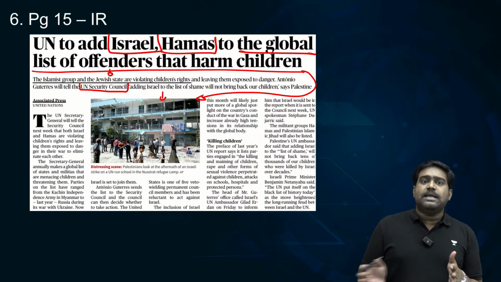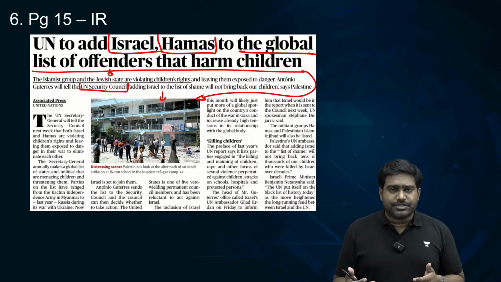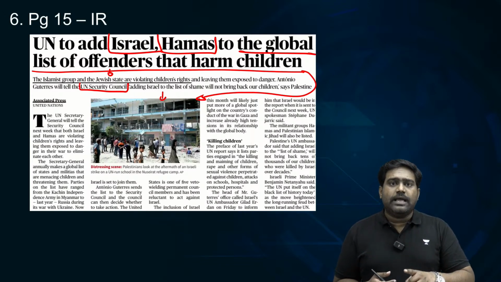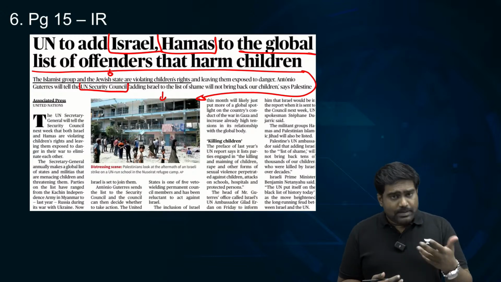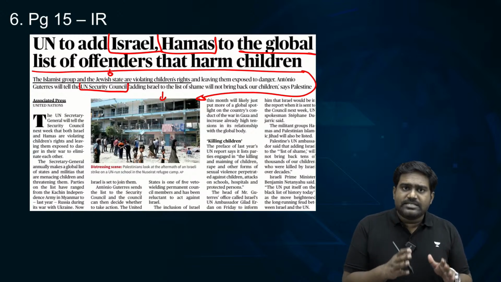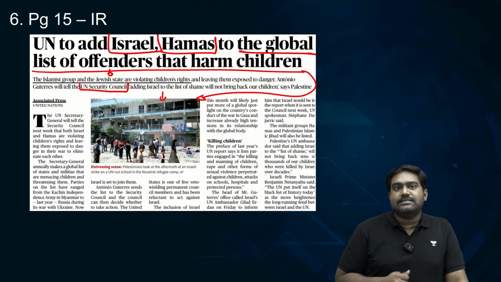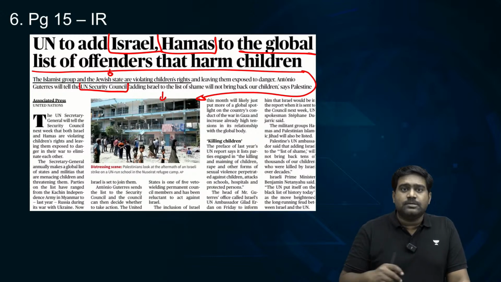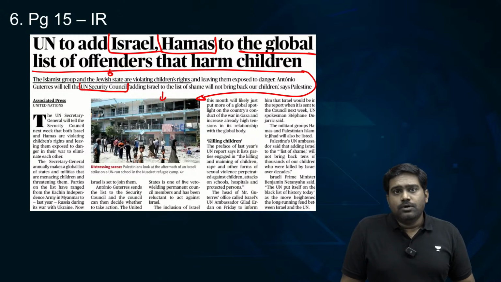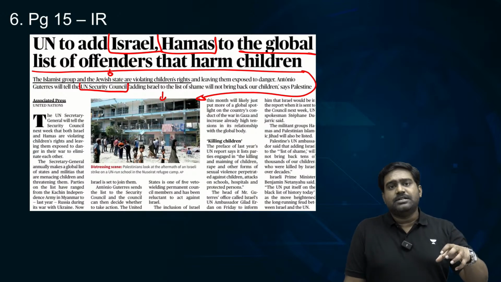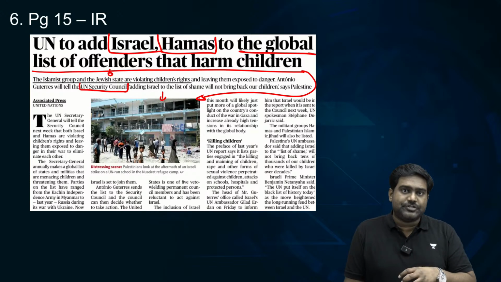So the United Nations maintains a global list of those countries or non-state actors who commit gross violations against children's rights. It could be a state actor or it could be non-state actors. They are all listed on this global list, and accordingly the UN Security Council can act against them. It can place sanctions on them. It can take some kind of international action to ensure that there is pressure on these state or non-state actors who are responsible for violation of children's rights.